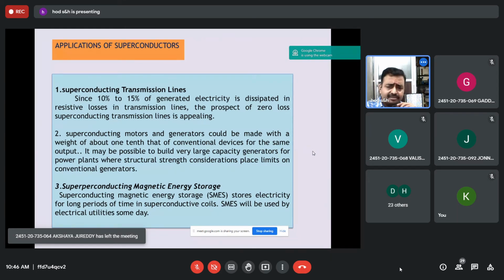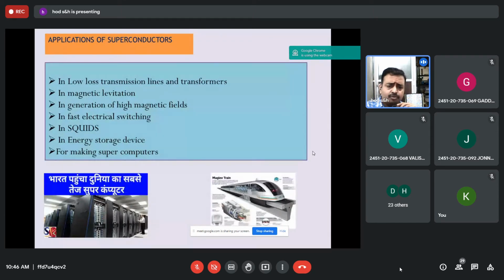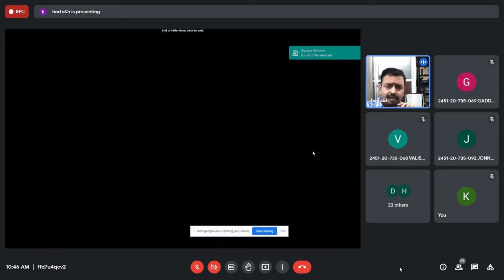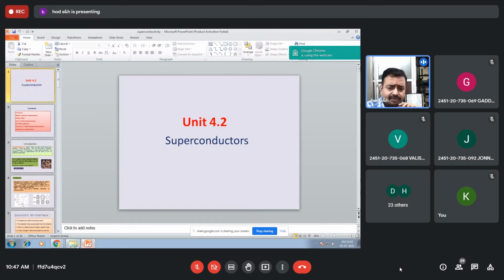Applications of superconductors: power transmission, superconducting trains, magnetic levitation, supercomputers. Mention at least 5 to 6 applications. Just mention them, no need to explain, but don't write in a vague way. They are used in power transmission. They are used to store energy, specifically in energy storage devices, for making supercomputers, in switches, in the generation of high magnetic fields, and in scanning machines. Many applications are there. Like that, you should mention applications of the superconducting material. I think this chapter is a scoring chapter for you.